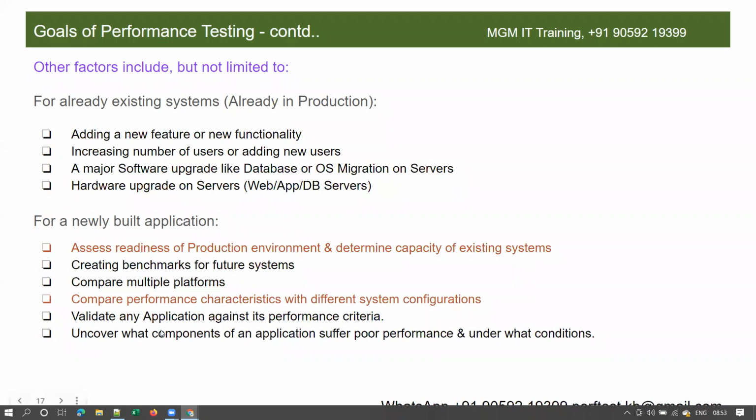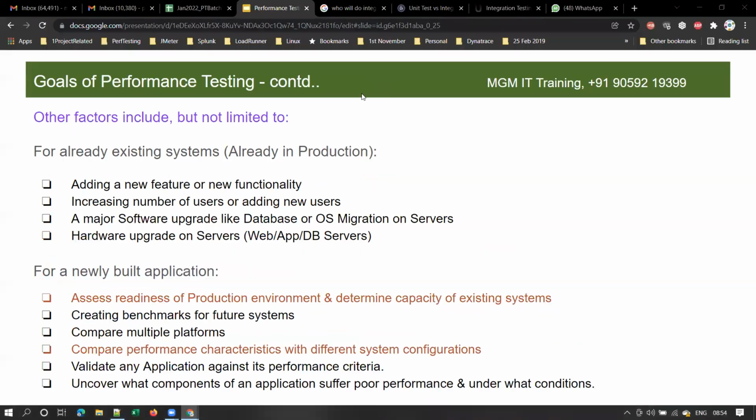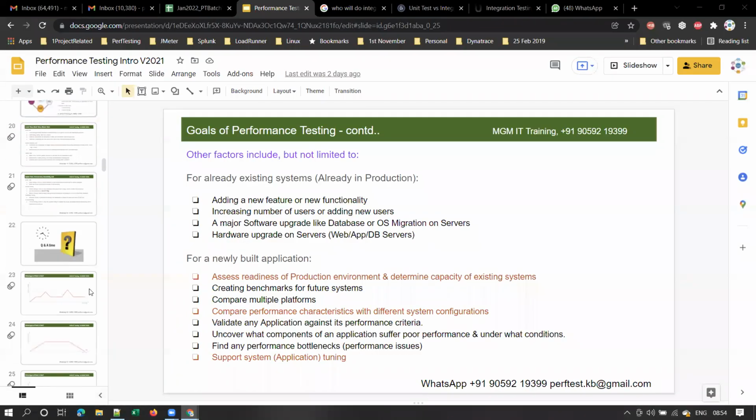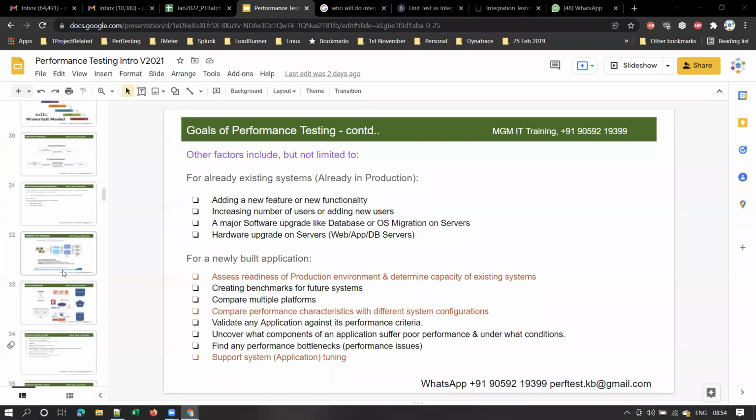Right? So what components of an application? The general meaning of components is parts, right? Part of anything is called a component. When I say components of an application, we just now discussed there are different types of web, app and DB servers, right? An application may typically be built of different components like this.